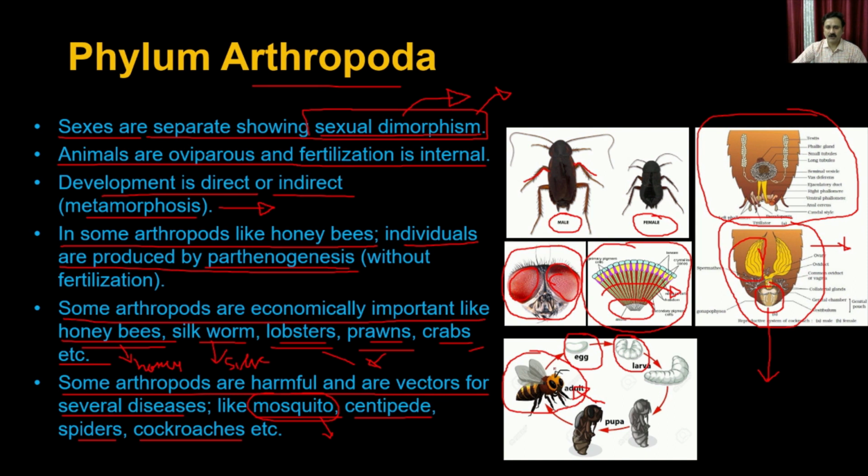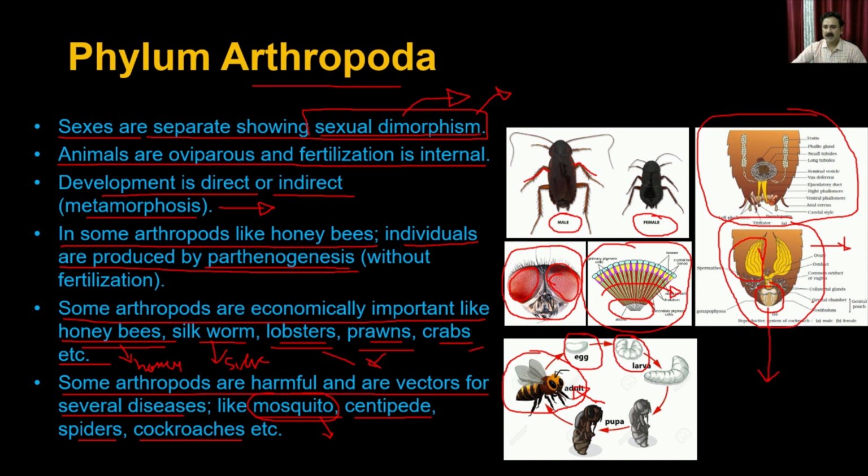Even for the mosquito it is the same, where the female mosquito lays the eggs in stored water, and then these eggs develop into the larva and all other kinds of stages, and that's how it forms the adults.